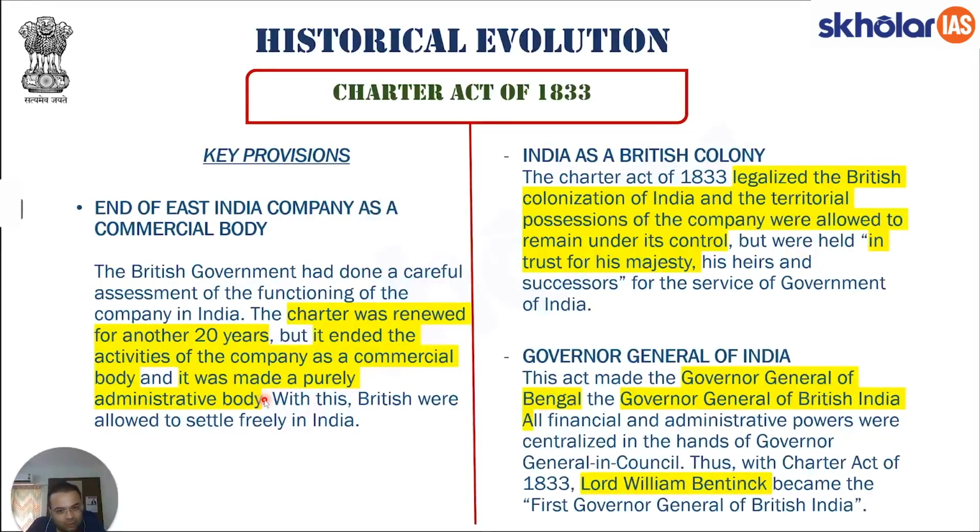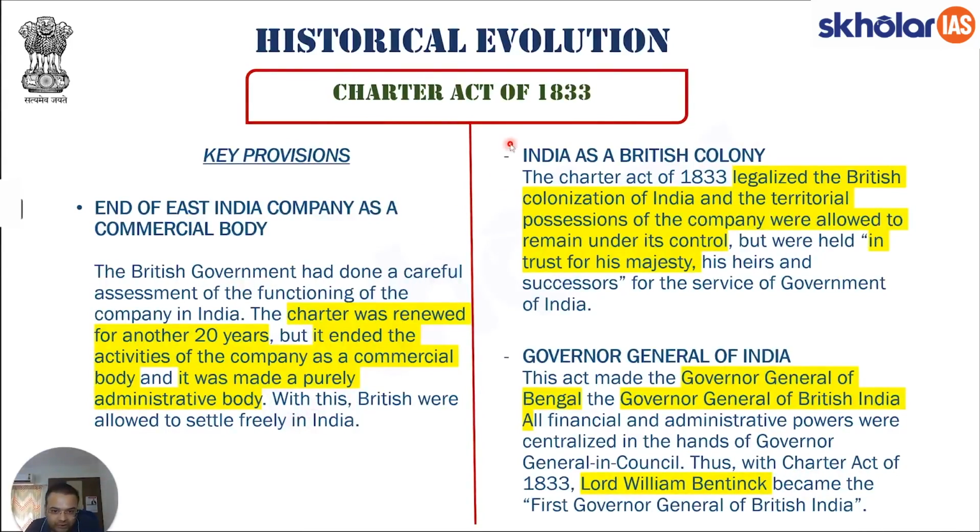Thus, now the company was a mere body that would implement the policies made by the Board of Control with respect to economic policies. I hope this point is also clear that now the decision making powers, policy making powers of the company have been taken away with respect to commercial activities. They are now purely an administrative body.